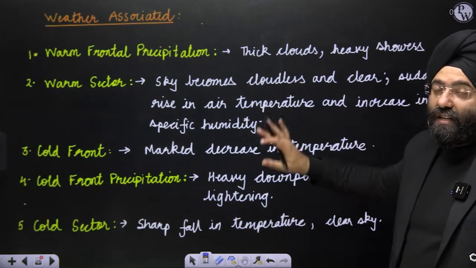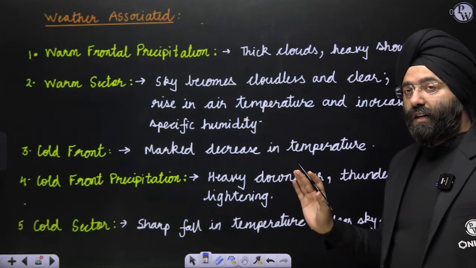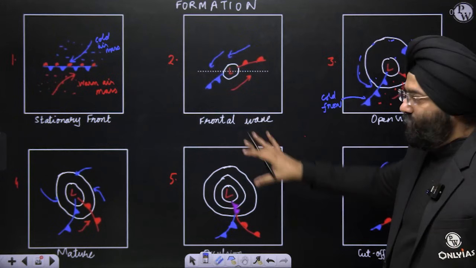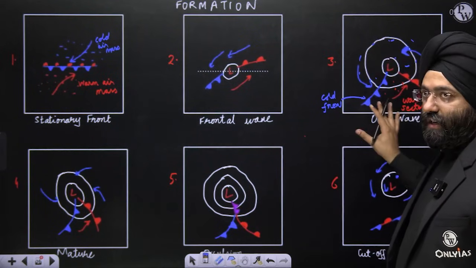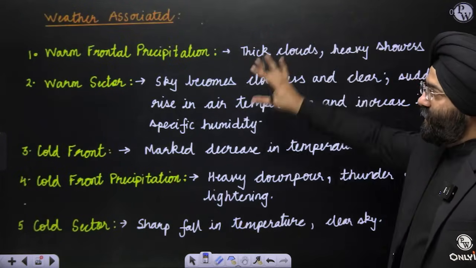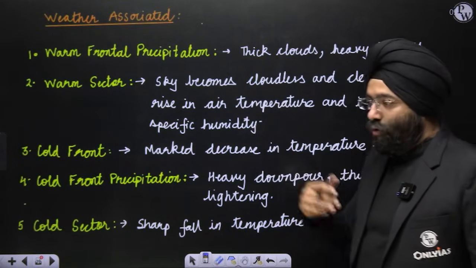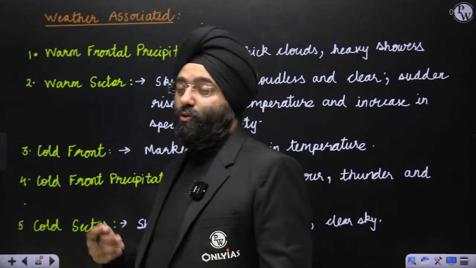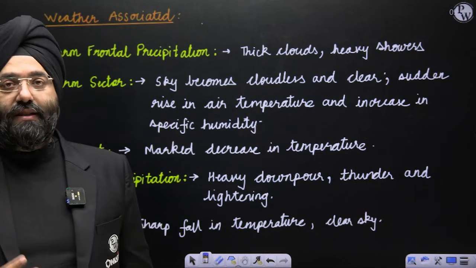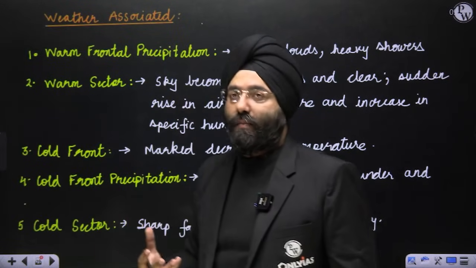And in the cold sector, there is a sharp fall in temperature. Now, this is again something not present in the NCERT. I have drawn these formations, the sectors, the fronts, and the associated weather also. Clear? The question asked in the examination was something for which you should have knowledge of this subject or topic. Otherwise, you would not have been able to write in the examination.